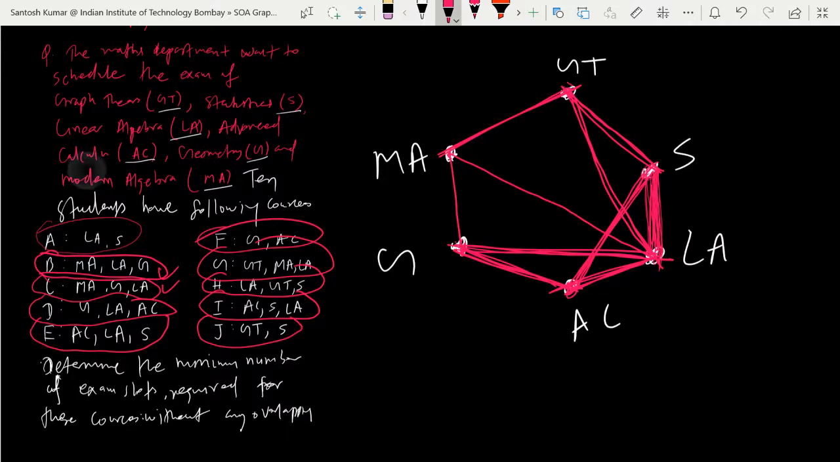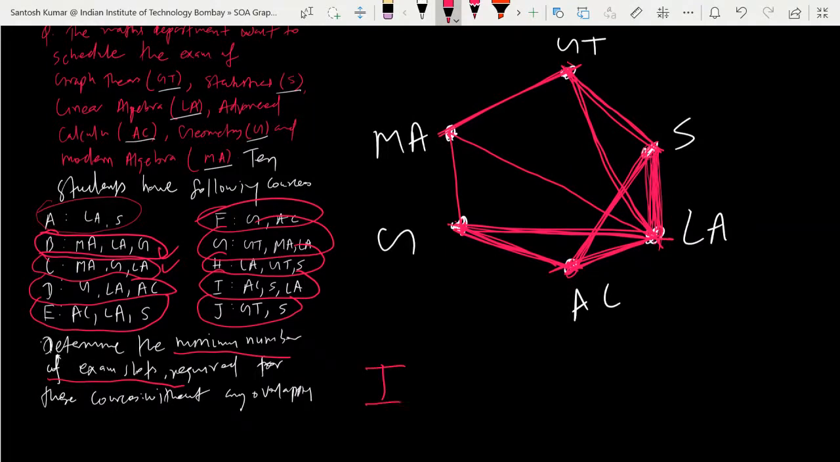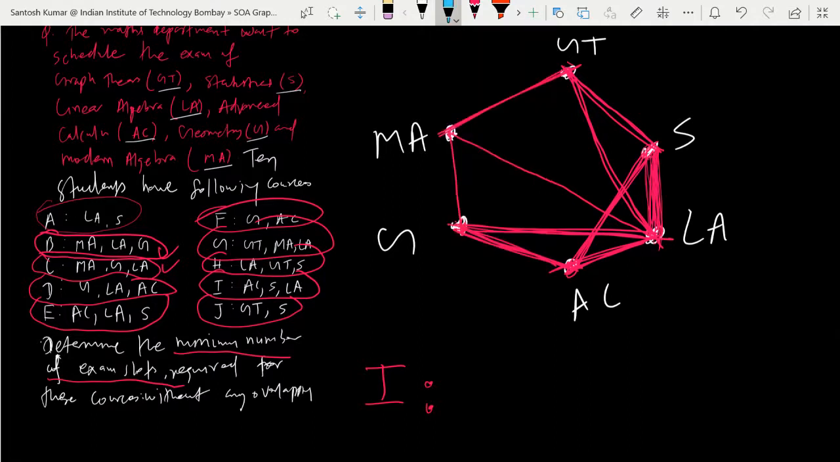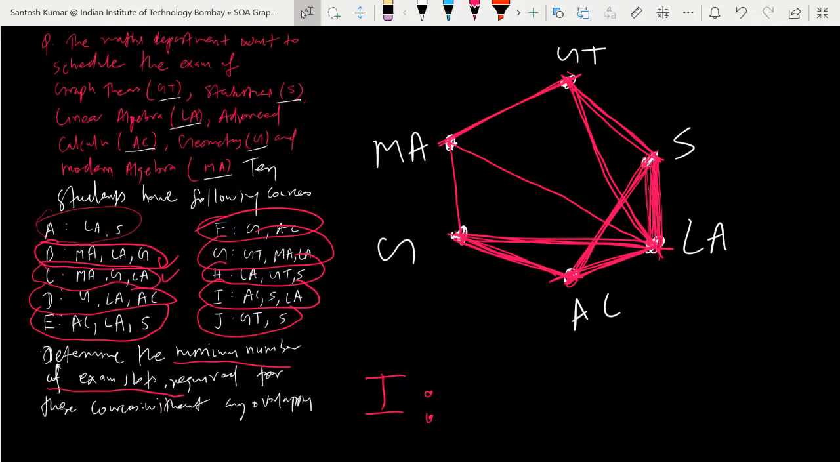So is it the graph? Is it correct? Yes, sir. Okay. Now the question is, what is the minimum number of exam slots you require so that courses do not overlap for common students? So first slot, which subject would you like to put in the first slot? Obviously non-overlapping, meaning students not common, or you can say non-adjacent vertices. So tell me which subject you want to put in the first slot.